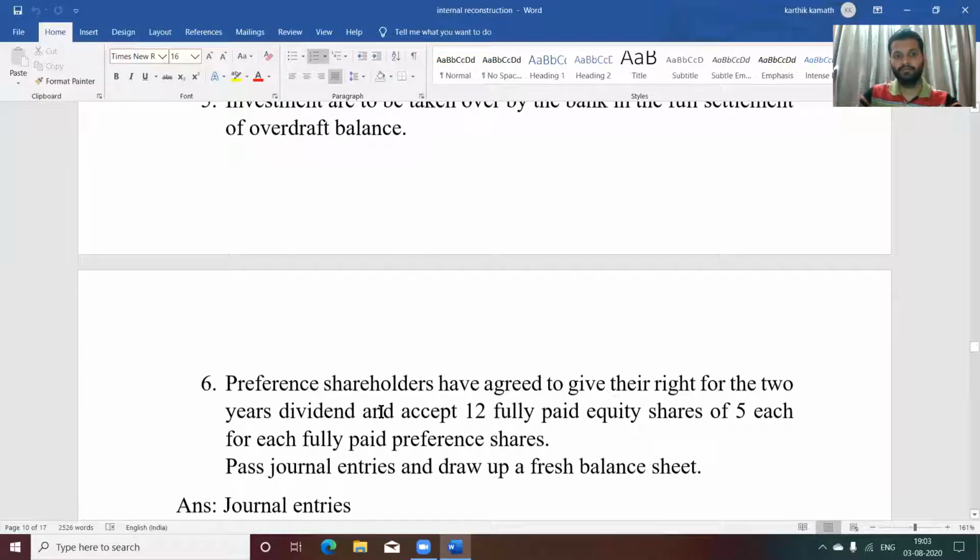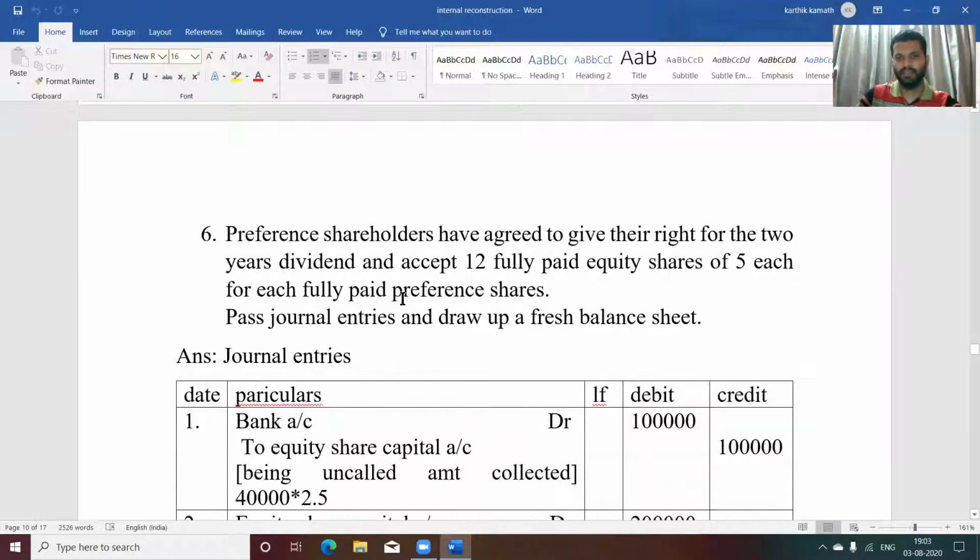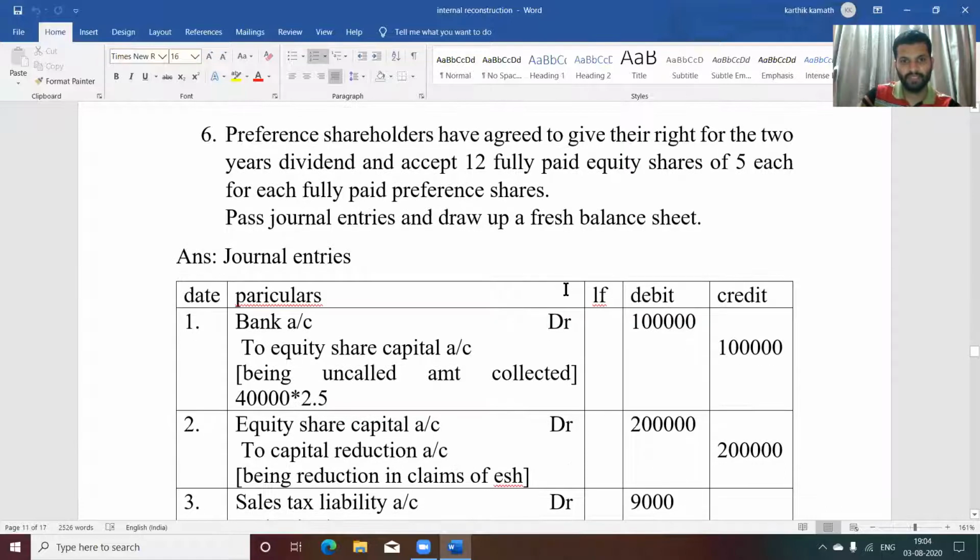Next adjustment. Preference shareholders have agreed to give up their right for 2 years of dividend and accept 12 fully paid equity shares of 5 each for each fully paid preference share. See the adjustment carefully. For one preference share, 12 fully paid shares are given.